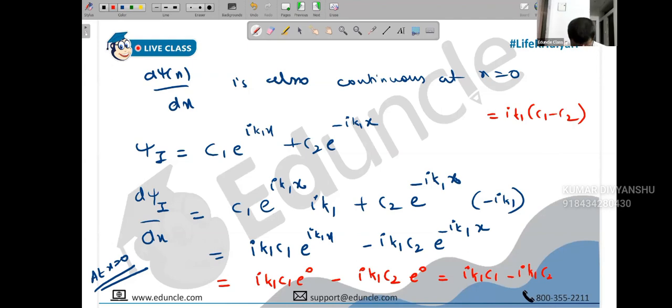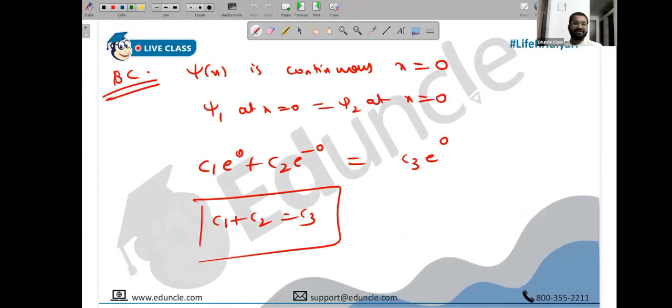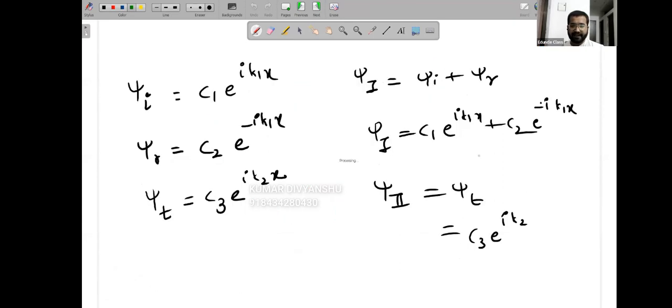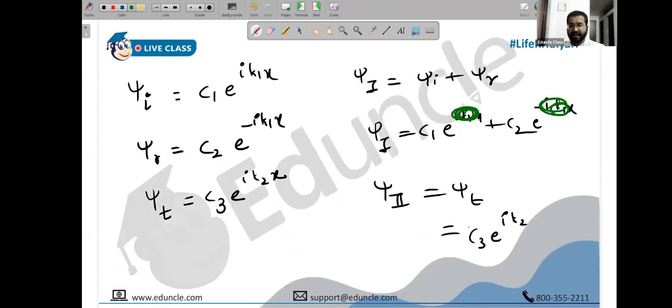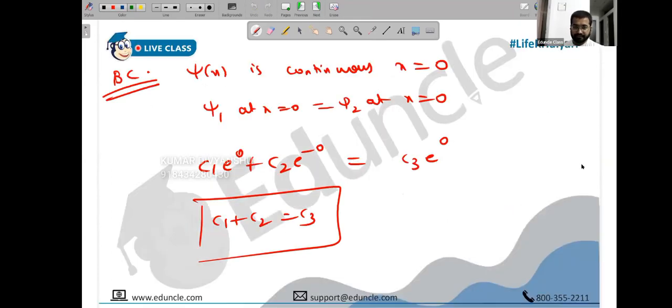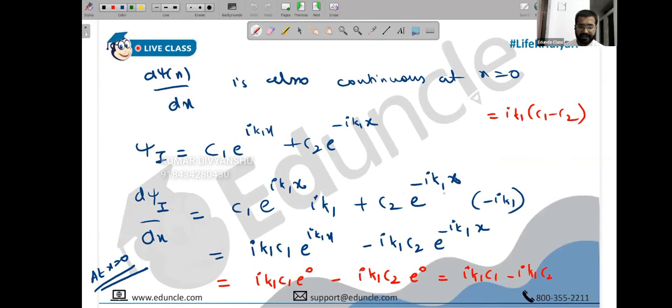Okay. So please show the previous slide. Sure. Tell me if you have any questions. I've just substituted the values now. Here, C1 e raised to 0, C2 e raised to 0, and C3 e raised to 0. Done? Yes, sir. Okay.